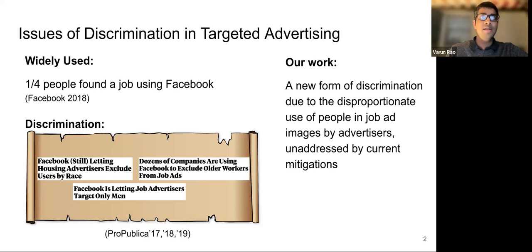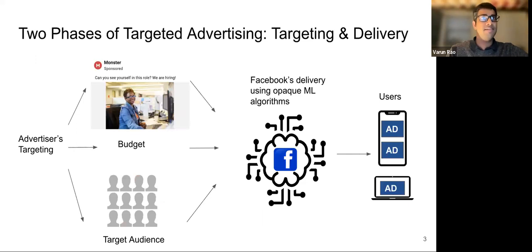Before we dive into our work, let me first provide some background about targeted advertising. There are two phases in targeted advertising. The first phase is targeting. During targeting, an advertiser chooses a budget and creates an ad by selecting images, text, and destination page links. Then, a target audience is chosen by specifying a combination of one or more of their demographic characteristics, location, and interests. The ad is then run through the delivery process where Facebook algorithmically decides which ads to show to which users. These algorithms leverage machine learning, are opaque, and may be biased. Finally, the ads are delivered to a subset of the target audience.